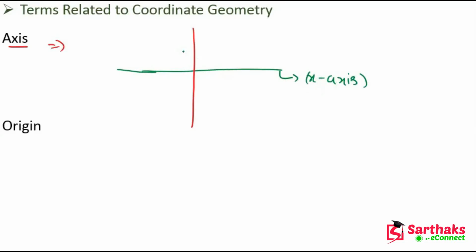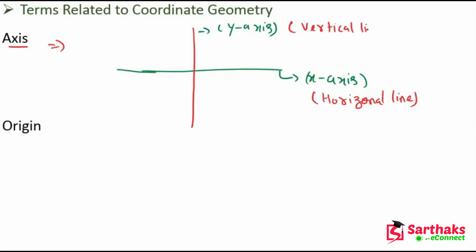First one is called x-axis, and the second is called, my dear friends, y-axis. So this line is also called horizontal line, and this line is also called vertical line. Okay, I hope my dear friends understand these things.